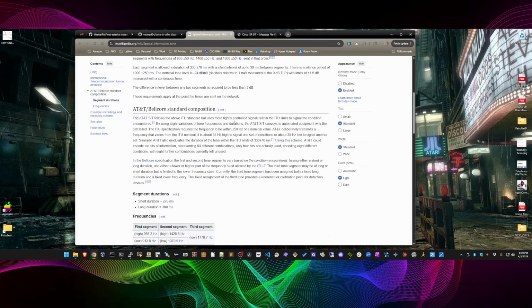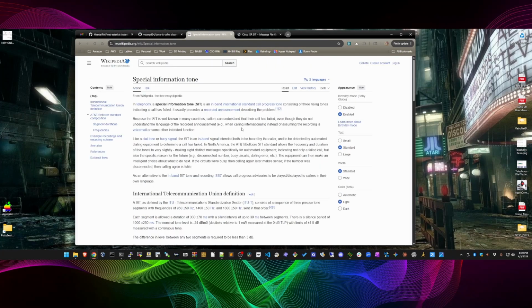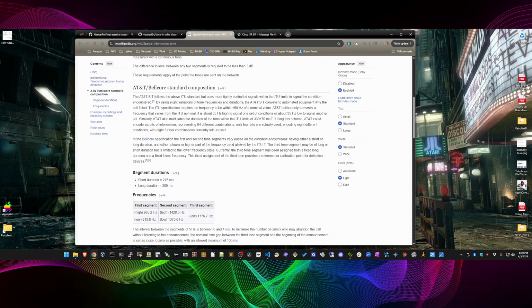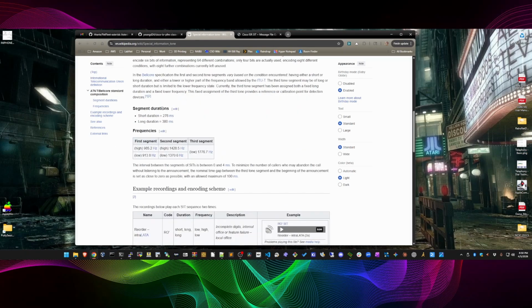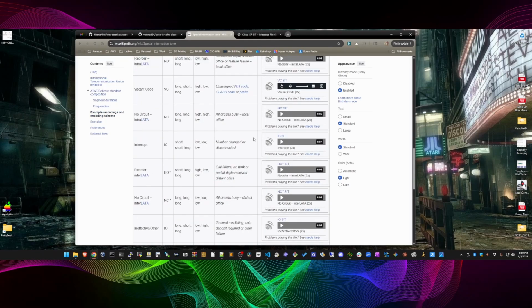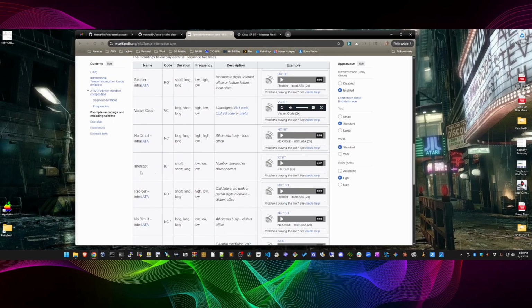And I come across special information tone, SIT. So these SIT tones were those in-band tones that were sent that would indicate to one side or the other some type of status. They are short and long durations. There's short and long, and there are 3 frequencies. I think there's 7 or 8 categories of them here. The one most commonly, I think, is the intercept that I was playing there.